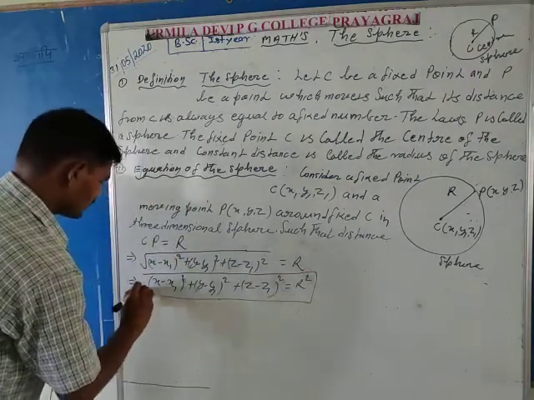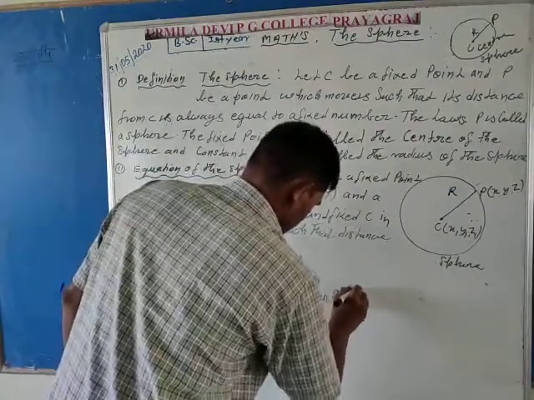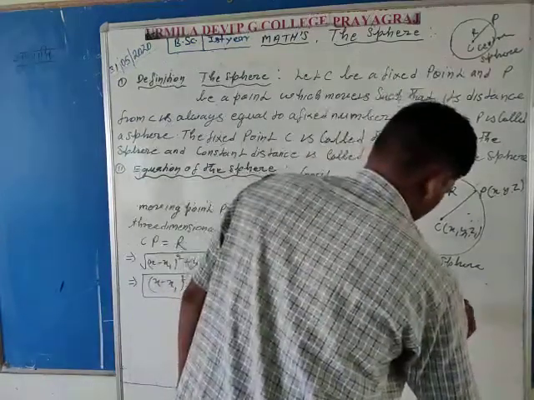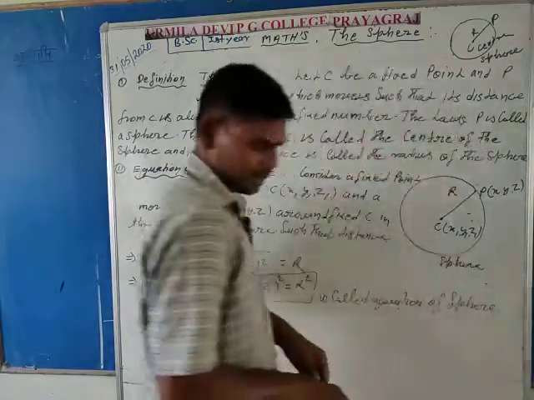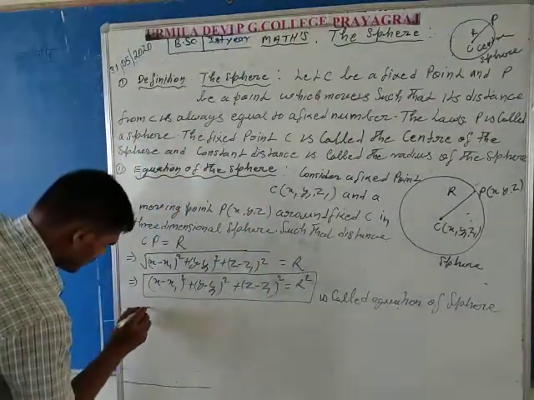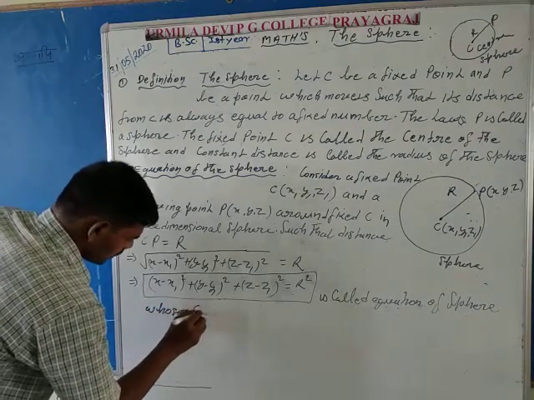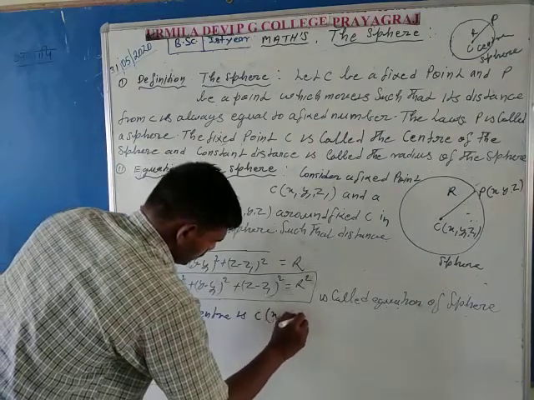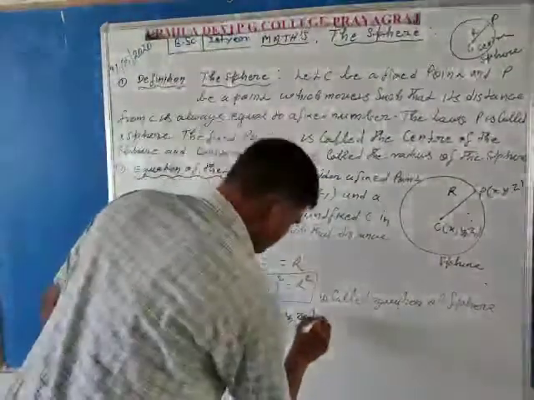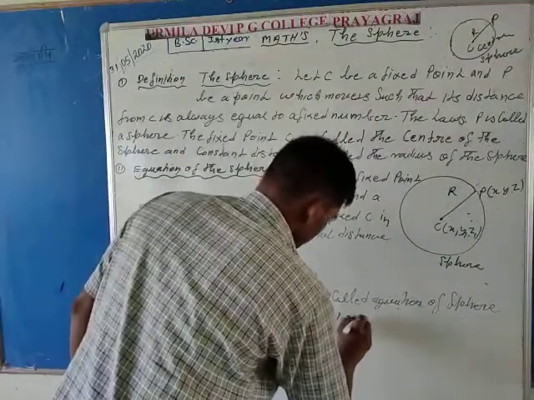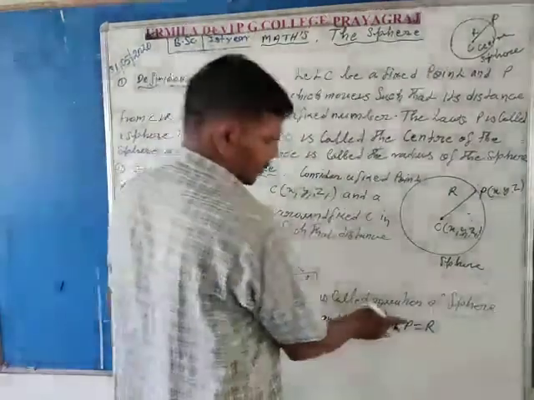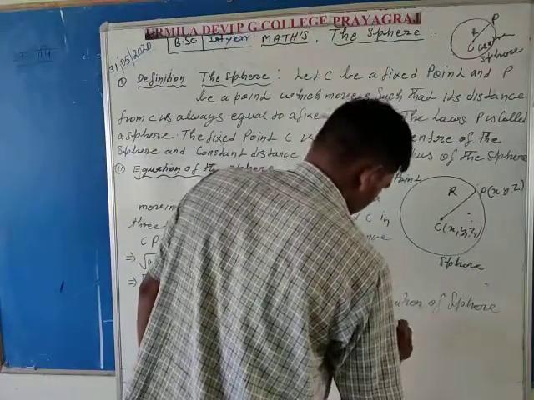This is called the equation of the sphere, the equation of the sphere whose center is point C, whose coordinates are x1, y1, z1, and radius is CP, meaning capital R. Here write the radius capital R. So radius is capital R.